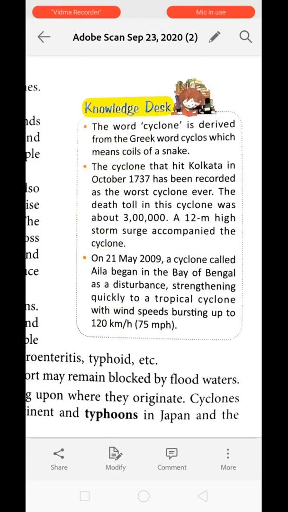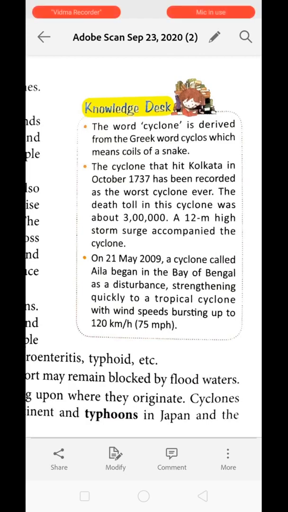Now, the cyclone that hit Kolkata in October 1737 has been recorded as the worst cyclone ever. The death toll in this cyclone was about 3 lakh. A 12-meter high storm surge accompanied the cyclone.